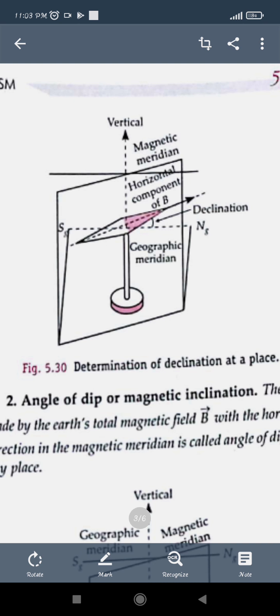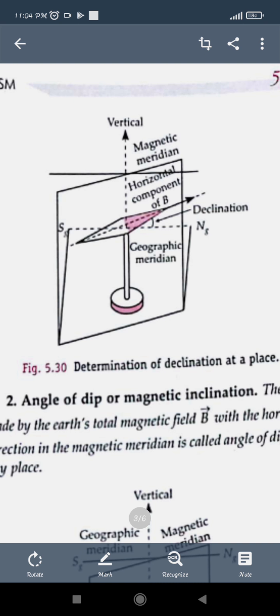So the meridian which passes through the geographical north and south is the geographical meridian. The meridian which is the vertical plane passing through the magnetic axis is said to be the magnetic meridian. So the angle between the magnetic meridian and the geographical meridian is said to be the magnetic declination or the angle of declination, which is denoted by the letter alpha. Okay, so this is alpha.